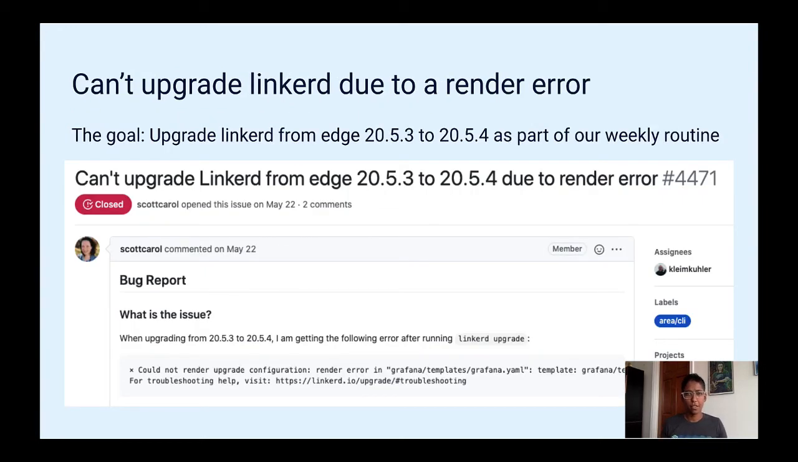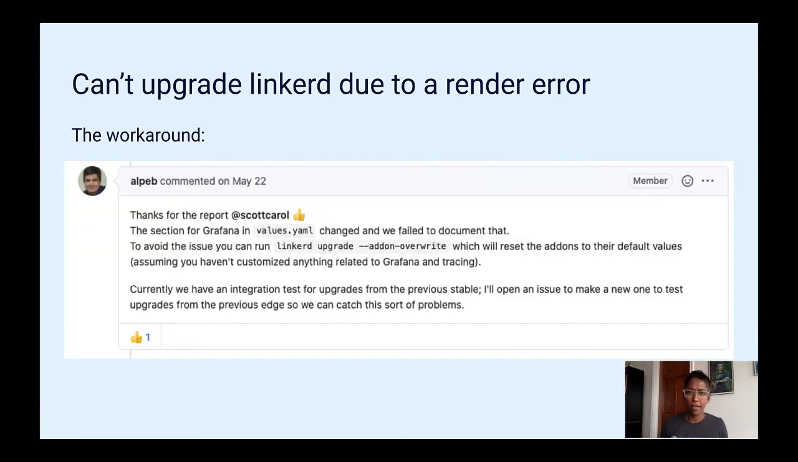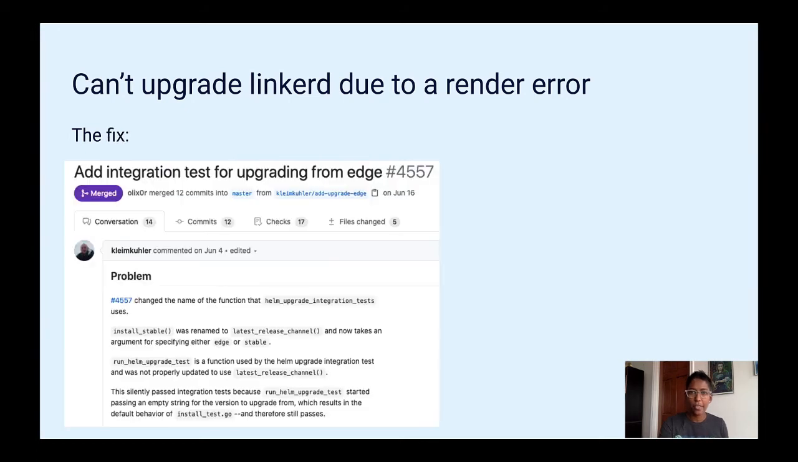The next thing I want to talk about is an issue we ran into when upgrading from one edge to another. As part of our weekly upgrades, we try to do Linkerd upgrade and we get some kind of render error. We file a bug, we immediately get a workaround so that we can upgrade, and we get a fix that also includes an integration test that would have caught this in the first place. So what I want to say here is that when we as users file bug reports and they get fixed and they get tests, it improves the lives of everyone and not just us.